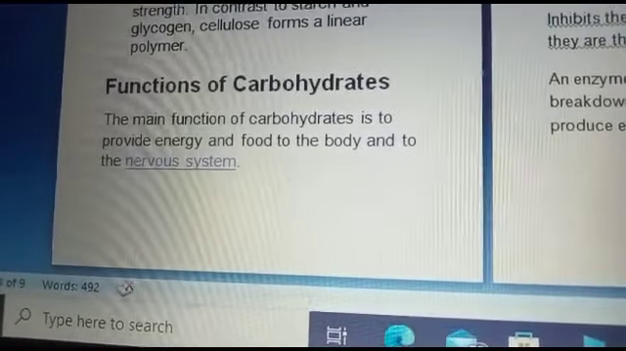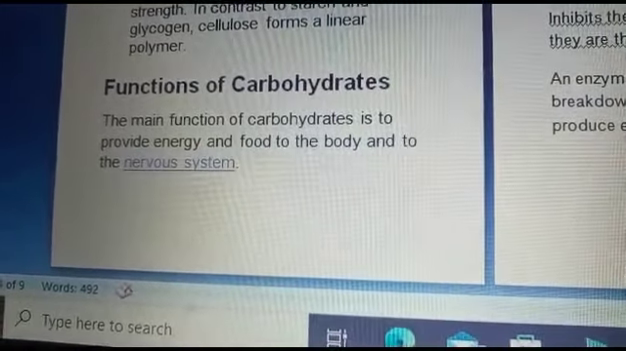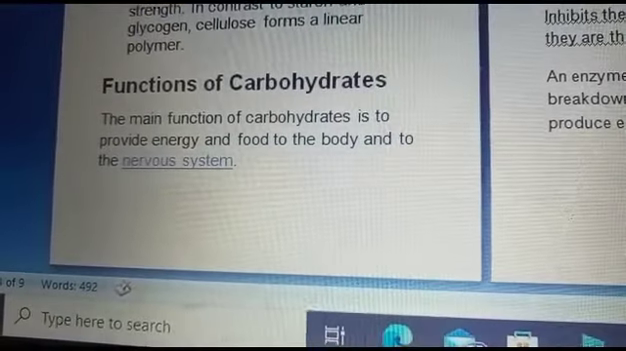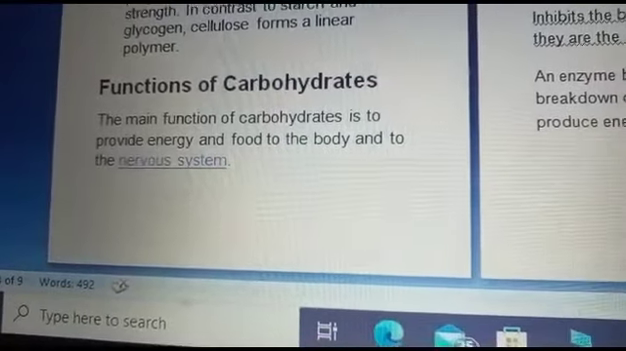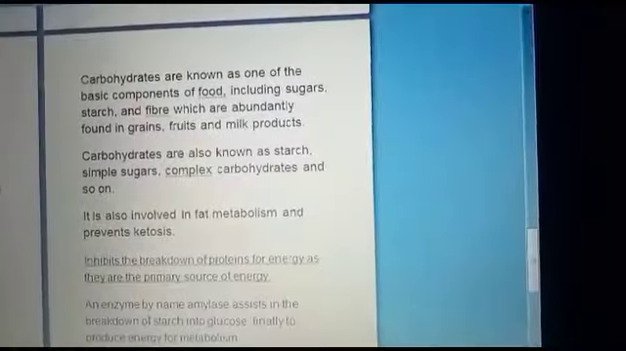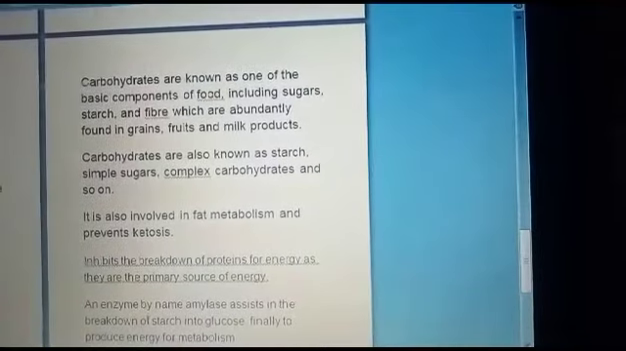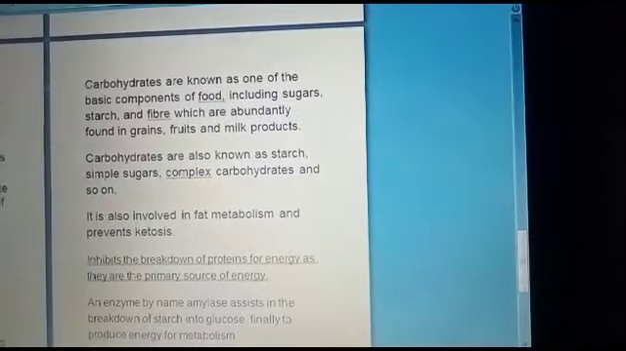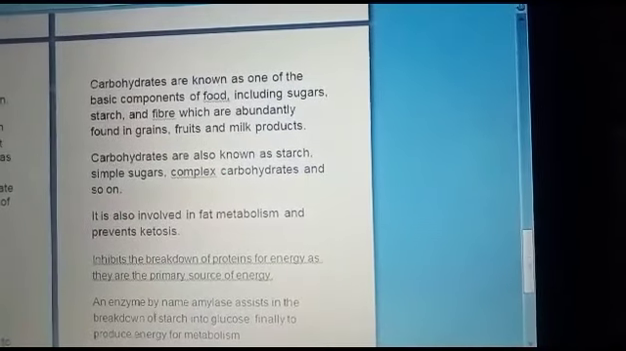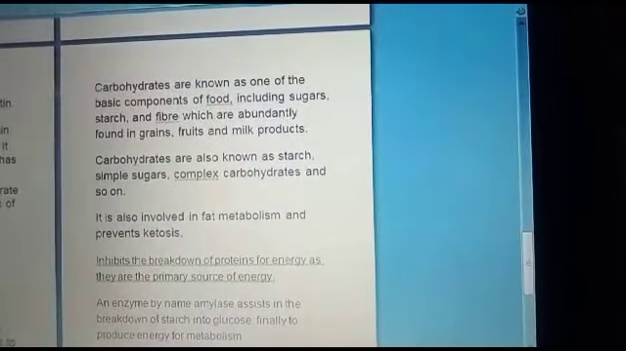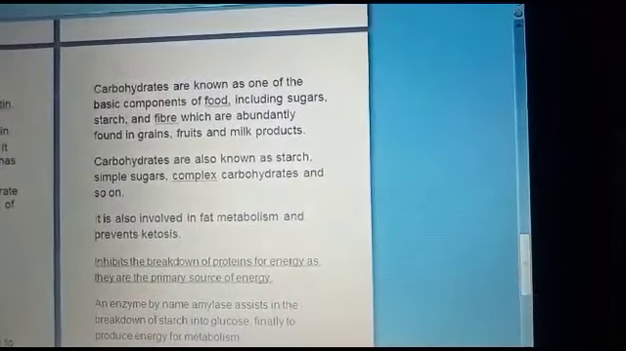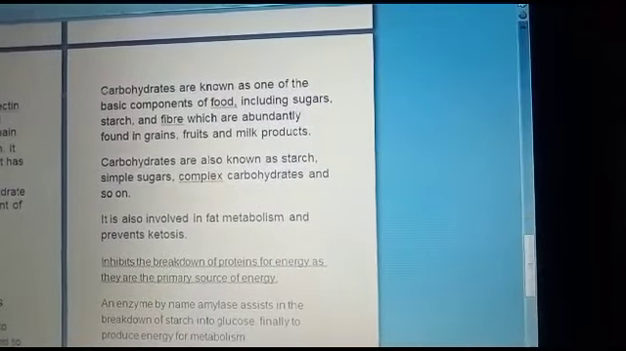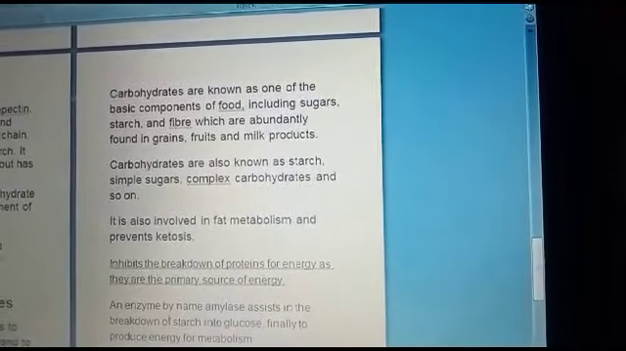Now coming to the functions of carbohydrates, the main function of carbohydrates is to provide energy and food to the body and to the nervous system. Carbohydrates are known as one of the basic components of food, including sugar, starch, and fiber, which are abundantly found in grains, fruits, and milk products. Carbohydrates are also known as starch, simple sugars, complex carbohydrates, and so on.